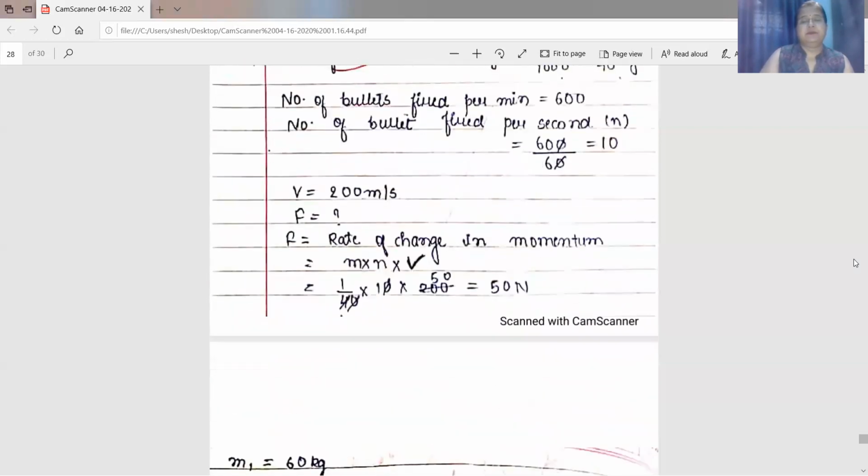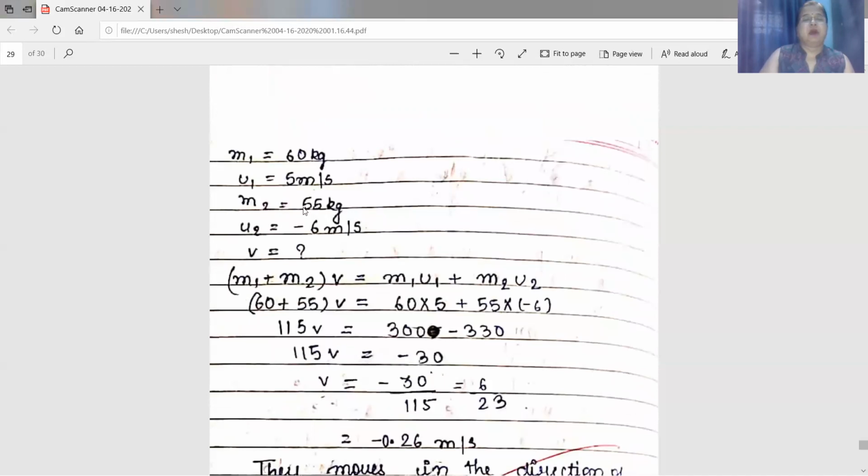Come to the solution. Here mass of the first player, that is hockey player of team A, is 60 kg. His velocity is 5 meter per second. Mass of the second player of team B is 55 kg. His velocity is minus 6 meter per second. Don't forget to put minus sign. They are moving in opposite direction. They get entangled and together they move with a certain velocity that you are asked to find out, that is capital V.